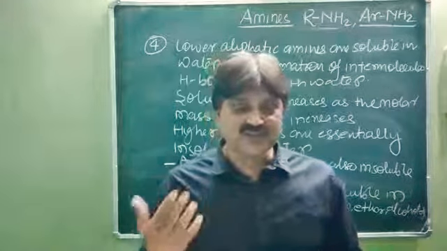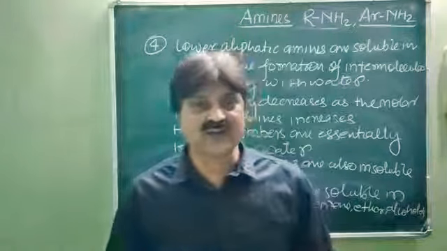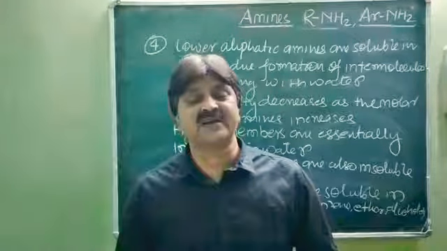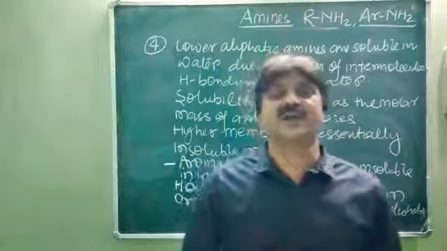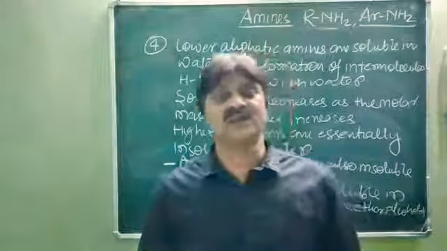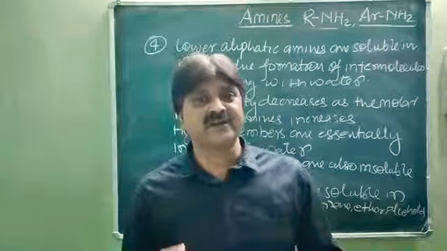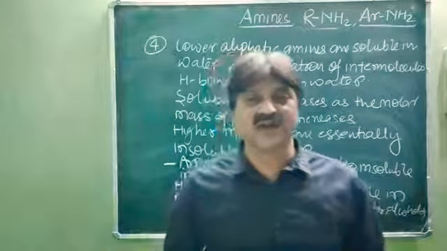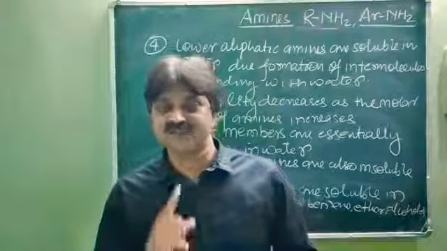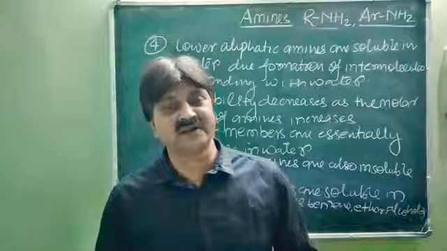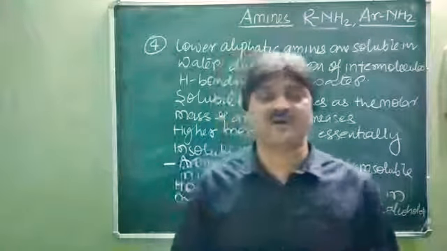Now among these three types of amines, the primary, secondary and tertiary amine, the boiling points of primary and secondary amines are greater as compared to the tertiary amine due to formation of intermolecular hydrogen bonding in the molecules of the primary and secondary amine. Why? Because they have the hydrogen atom at the nitrogen center, so they are able to form intermolecular hydrogen bonding. Whereas in case of the tertiary amine, there is no hydrogen atom present at the nitrogen atom, so their molecules are not able to form intermolecular hydrogen bonding.